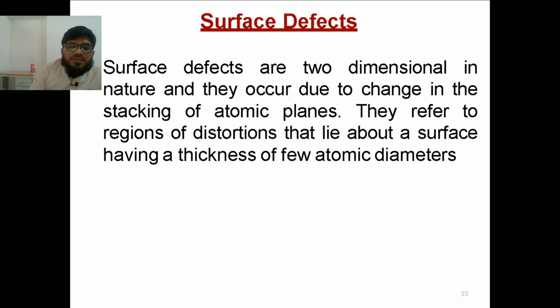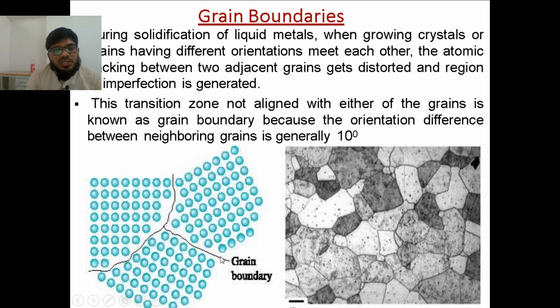For example, if you are doing casting, you will melt the metal and then cool it. While cooling, some of the elements will try to arrange in different directions. This will create a boundary, which is called a grain boundary, and this kind of defect is called a surface defect. Okay, so one is the grain boundary, another is tilt boundaries. In tilt boundaries, instead of having a straight boundary, there will be a tilt happening.